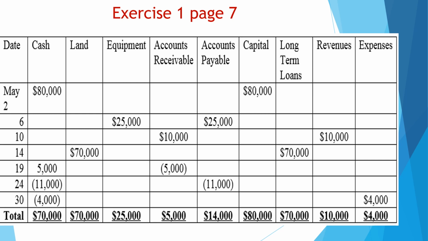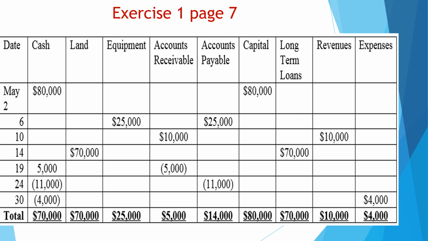So here the two accounts are cash positive 5,000, but accounts receivable minus 5,000. We can put minus 5,000 or we can put 5,000 between brackets. The same effect actually. When we find an amount between brackets, this means that the amount is negative.